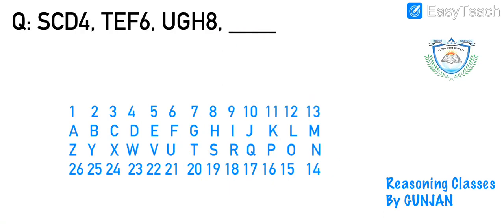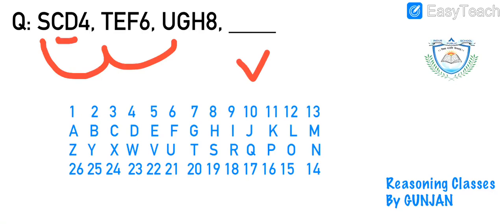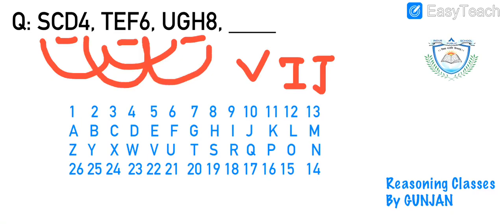Moving ahead. The next question is SCD4, TEF6, UGH8. Now, as I can clearly see, it's STU. So the first alphabet will be V. C, D, E, F, G, H, it will be I, J. Now you can simply see that there is a gap of 2, but I have kept this question to explain something to you: it is also the positioning of the last alphabet written here.